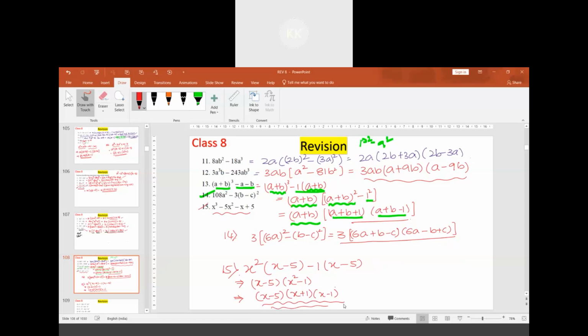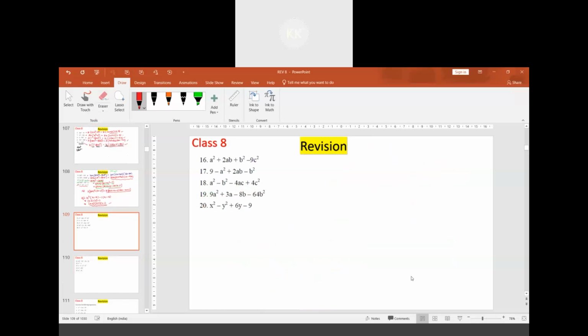3 factors we get. It is a cubic expression. 3 terms are there. 3 factors are there. So this is how it can be solved. Next set of questions. Here, a plus b whole square is common. Very good.